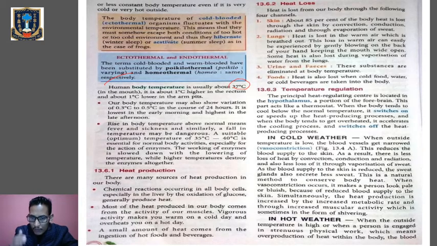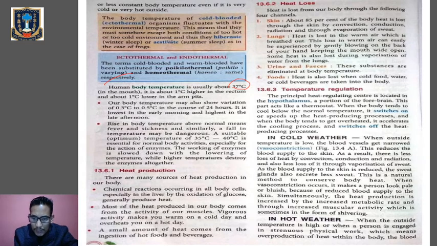This generally occurs in cold climatic conditions, and when the blood vessels undergo vasoconstriction, this will reduce the flow of blood to the skin, and as a result there will be less loss of heat by convection, conduction, and radiation, and also less loss of heat by sweating. So the blood supply to the skin will be reduced when there is vasoconstriction. Clear? So when there is vasoconstriction, first, heat loss from the skin will be reduced. Number two, there will be no sweating.